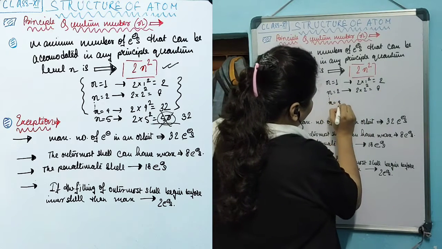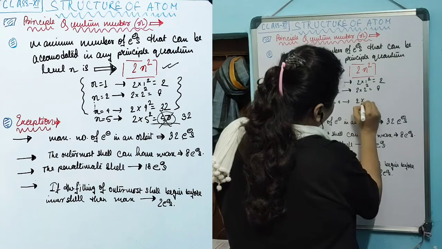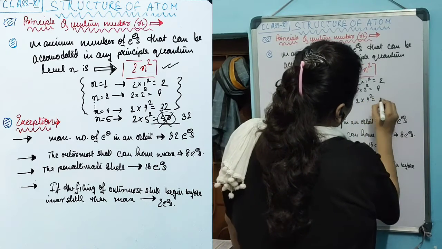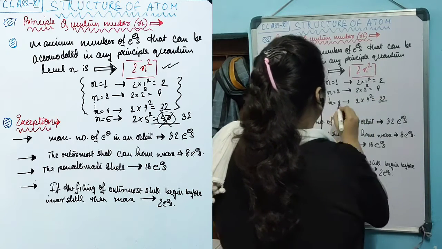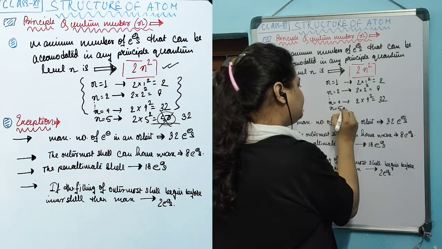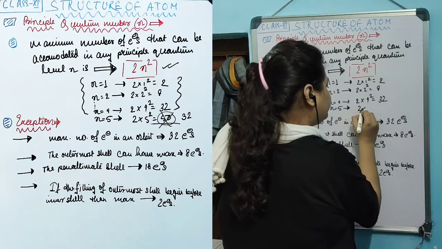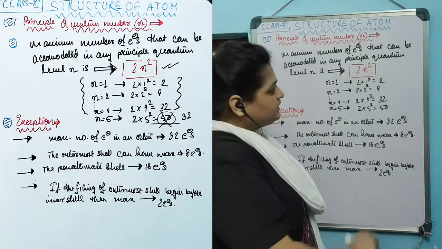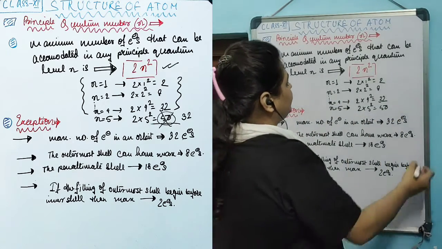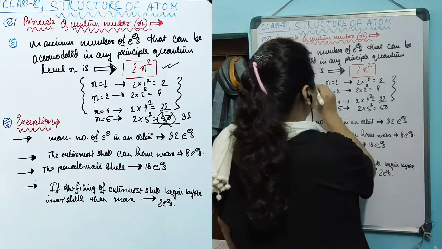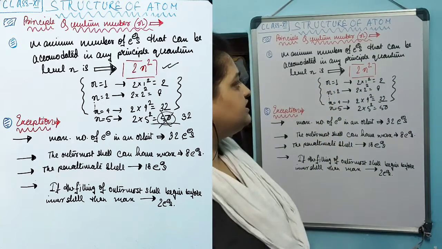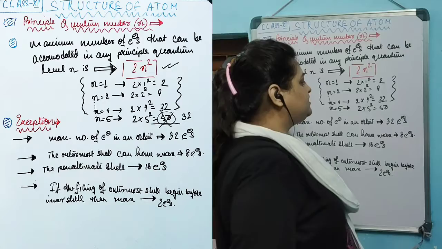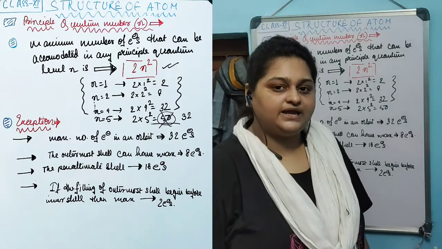If n equals 4, the number of electrons that can be accommodated is 32. Similarly, if n equals 5, the number of electrons that should be accommodated is 50. But it has been found that from the first energy level to the fourth energy level, this 2n² formula is valid.